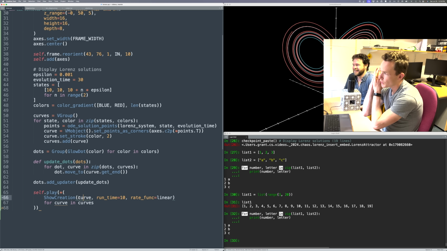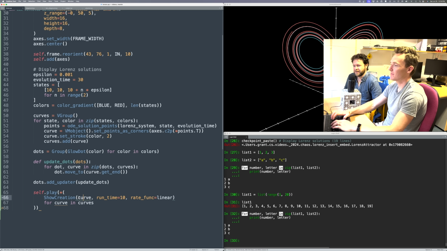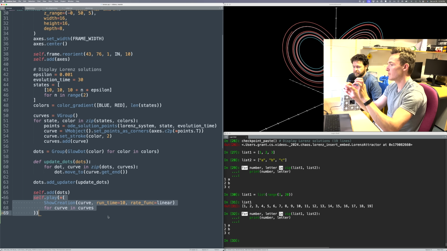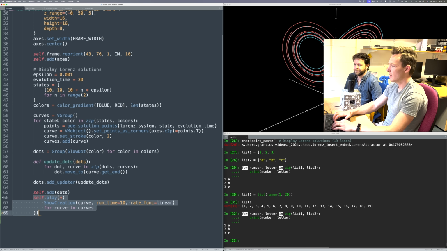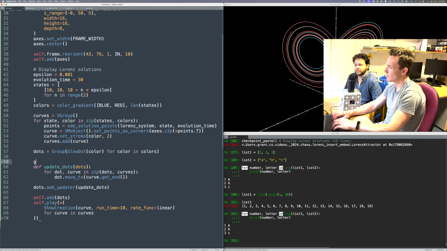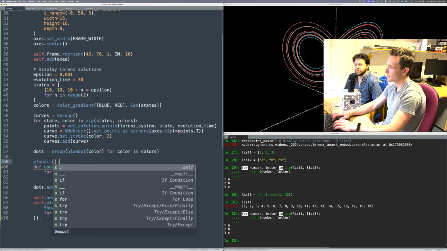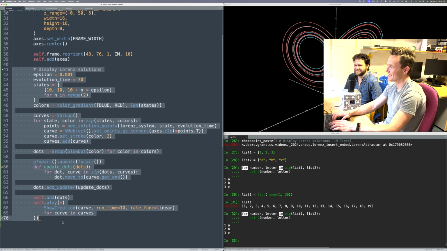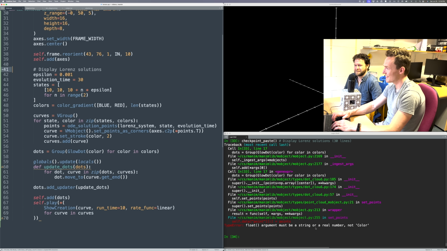Yeah. So how do we want to do this? Oh, yeah. So we've got our dots. We've got the updater. That means if we add the dots to the scene, then as these evolve and their endpoint changes based on what's being done, track it around. It should. I'm going to put in a small line that anyone who knows Python is going to vomit at. And if you want, I can explain the line and why I would never do it in any sort of serious code, but it is an annoying necessity. Let's see it first, and then I'll ask you. We can edit if we need to.